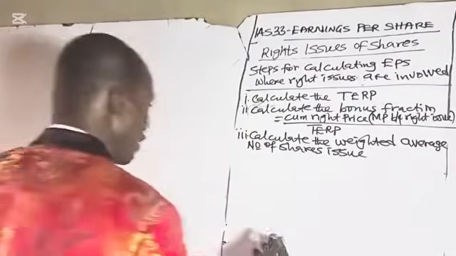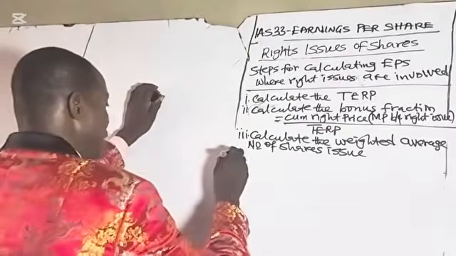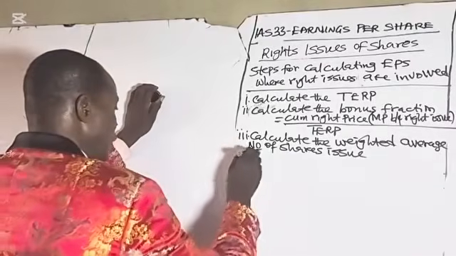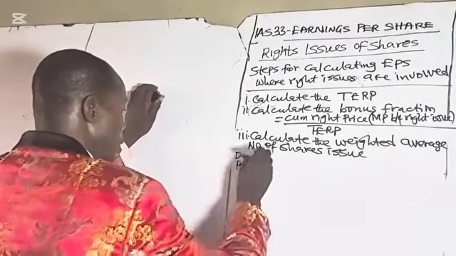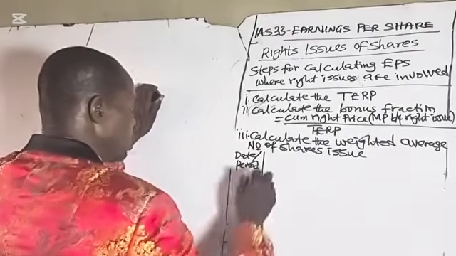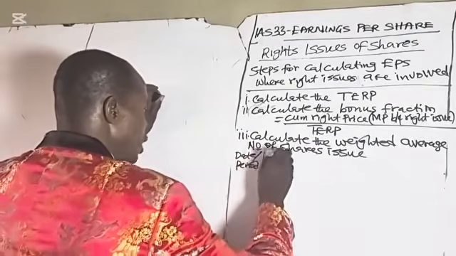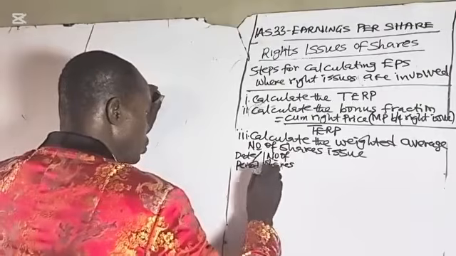This is not different from what we have for bonus issue. Remember, the starting point is to have a date or period. Then you have number of shares issued.